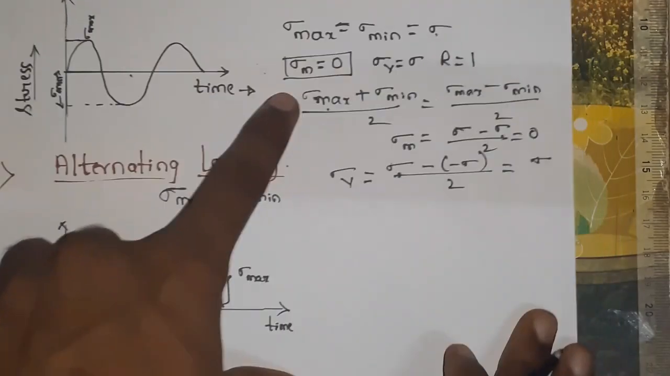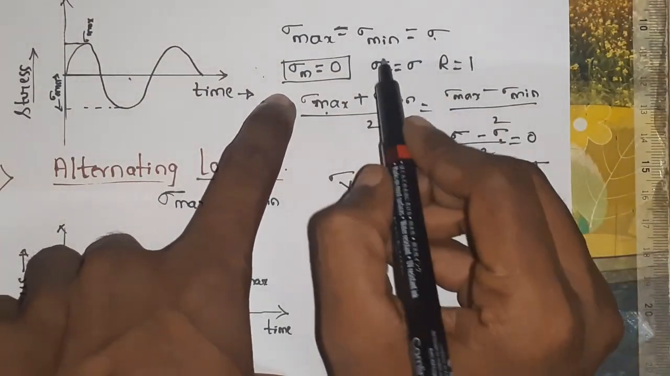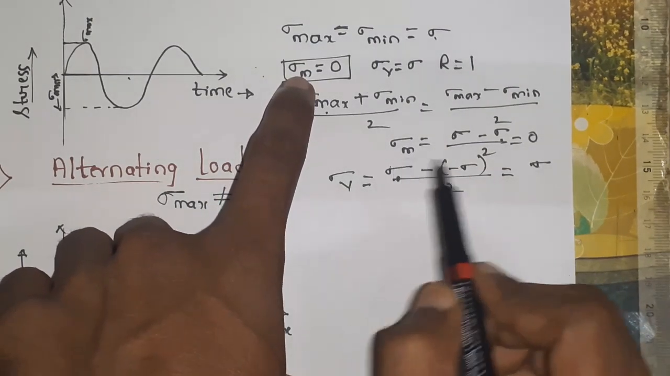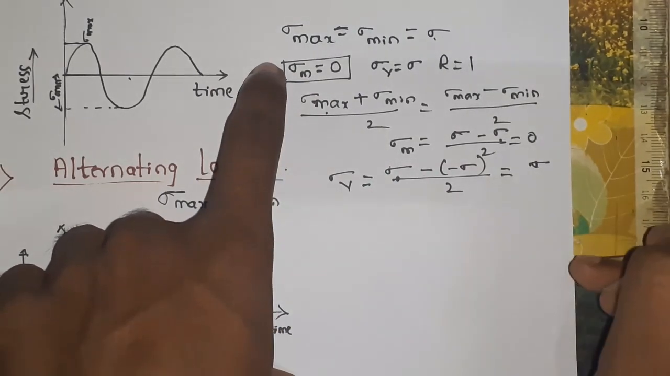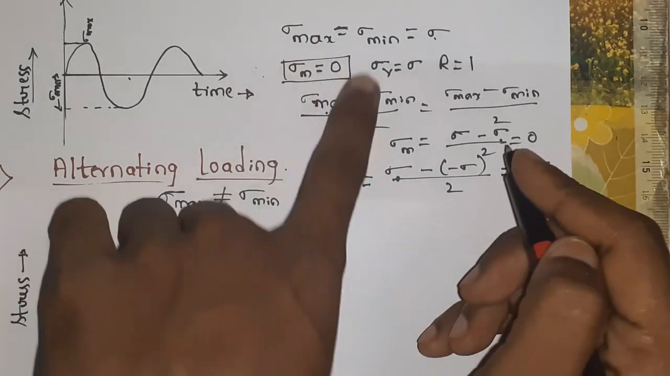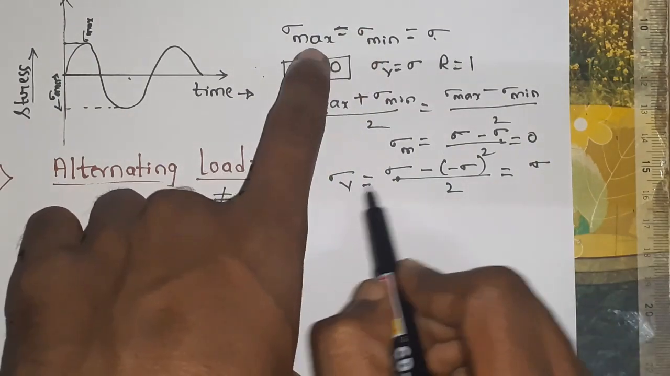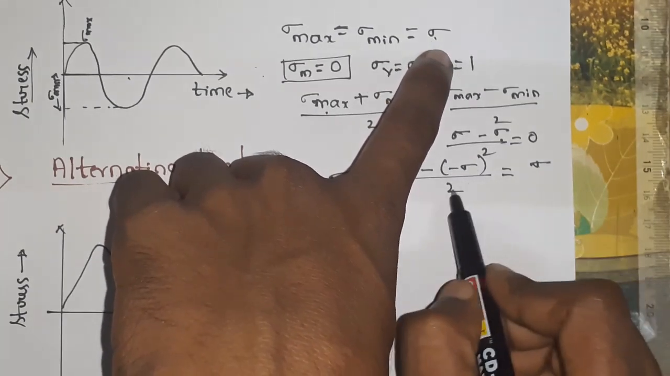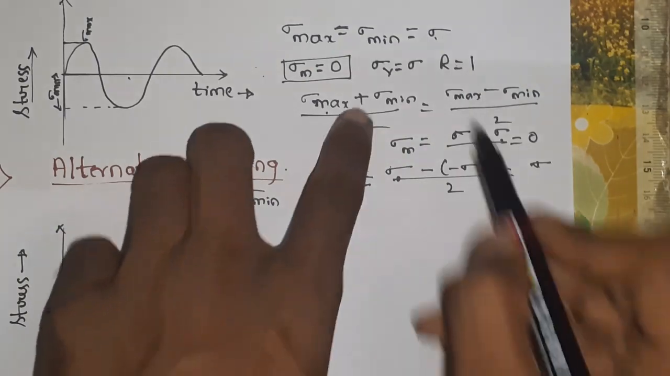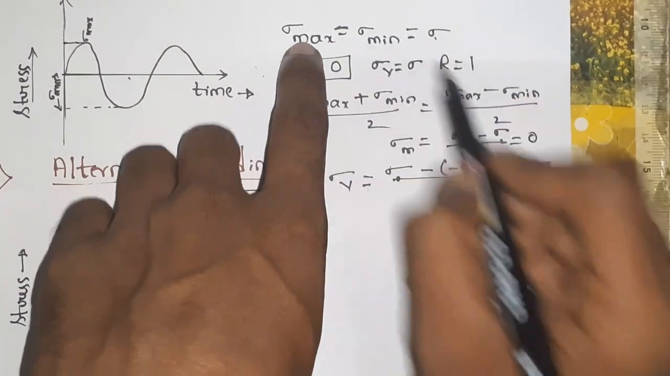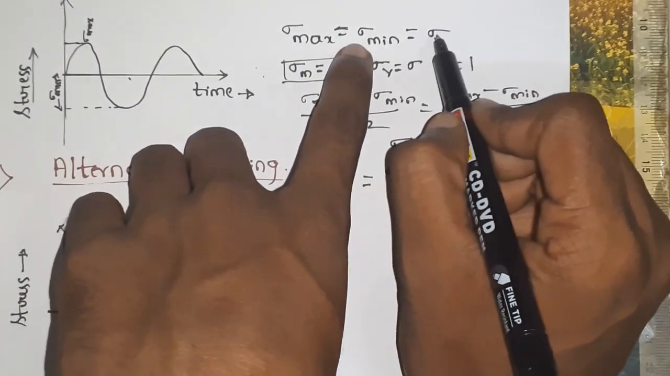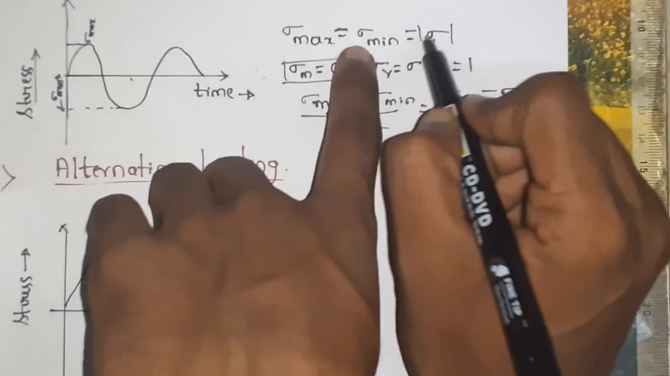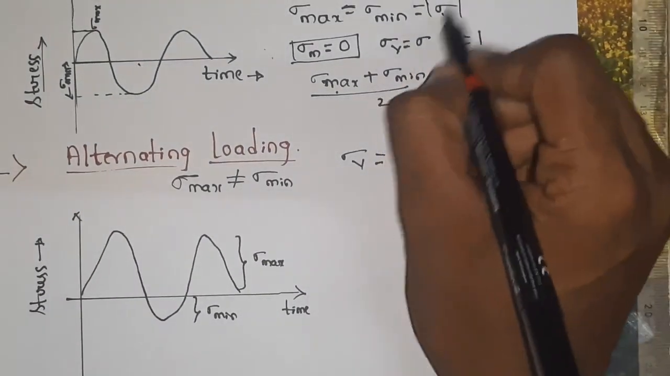How do we get sigma v as sigma? Sigma v is the variable stress. The formula is sigma max minus sigma min divided by 2. Sigma max is sigma, minus sigma minimum, which is minus of sigma, divided by 2. This is equal to sigma. See here, sigma max is equal to sigma, but sigma minimum is equal to minus sigma. So I have drawn the magnitude symbol over here.